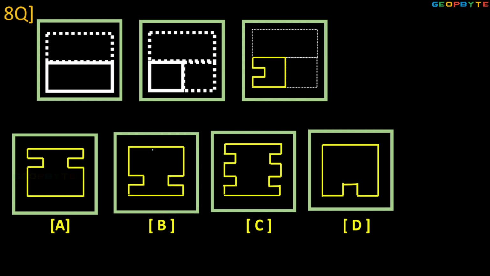Next, top to bottom folded, right to left folded, and there is a punch. Once it is open, this is the view. Where is it existing? So A clearly wrong, D clearly wrong. So B and C are the remaining options. Once it is opened bottom to top, the same diagram looks like this. So option C is the answer, friends.